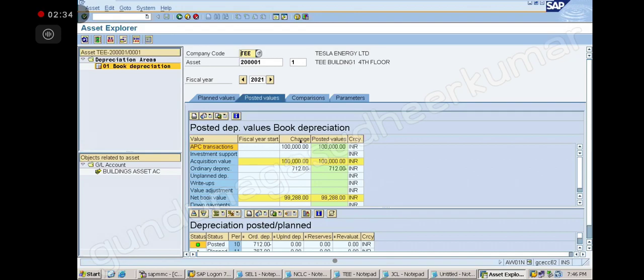So now if I am trying to sell this asset, suppose I am selling this asset for 1,10,000, suppose selling.